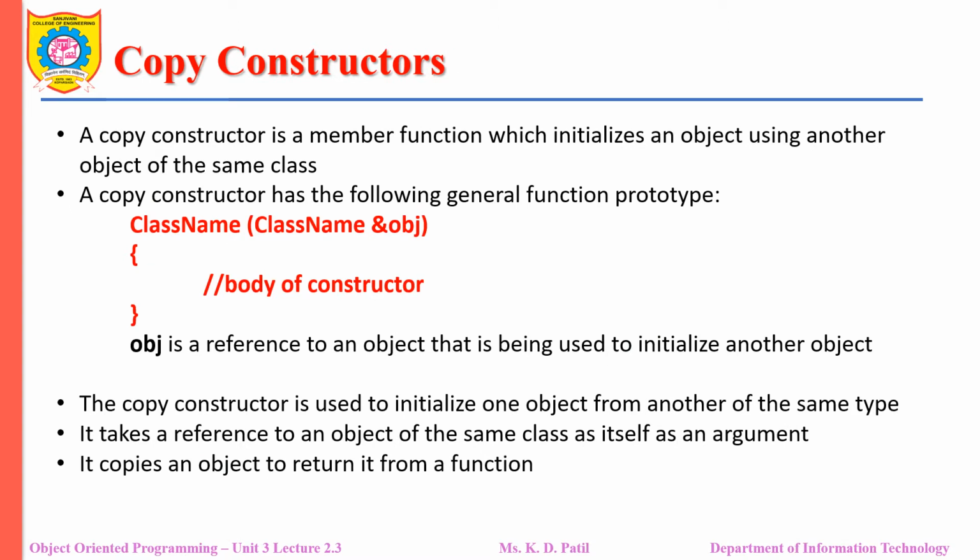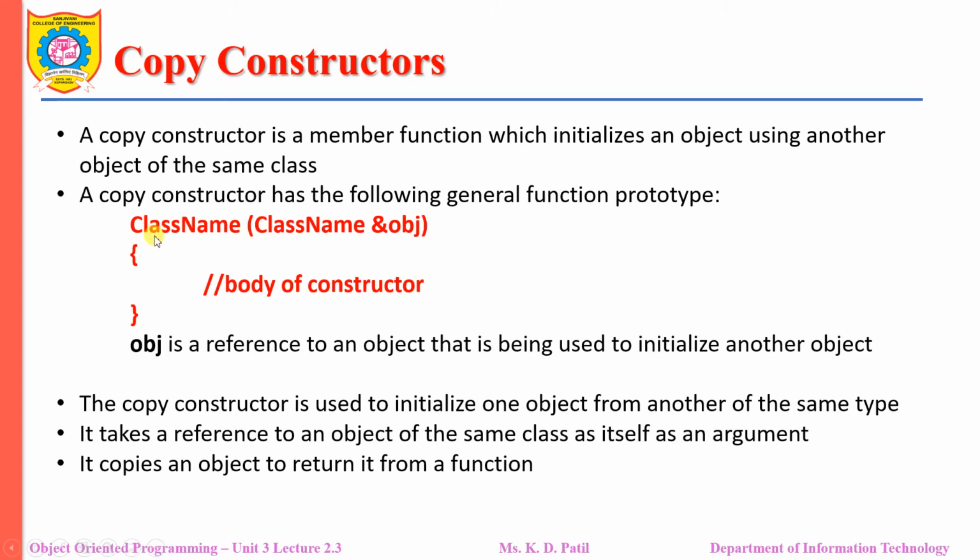Now let us see the copy constructor. A copy constructor is a member function which initializes an object using another object of the same class. That means there will be two objects of the same class, and one object will copy the values of the data members of the other object of that respective class. So for that purpose the copy constructor will be used. Copy constructor has the following general form.